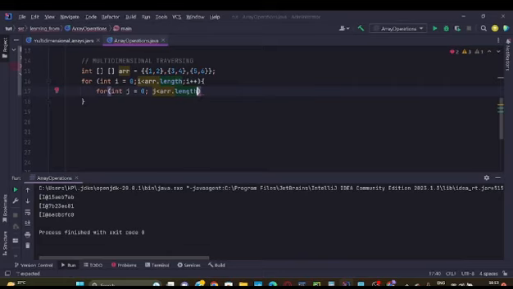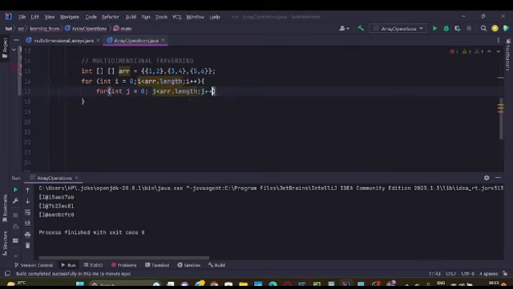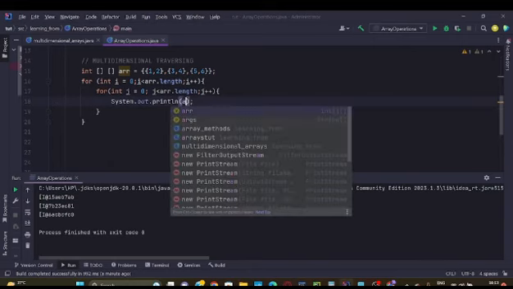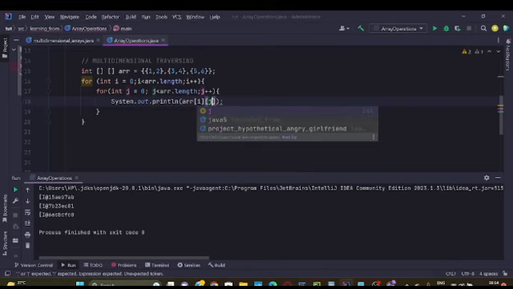Now we are again doing this. Is this going to work? Let's see. And if not, why not? If yes, why yes? These are all the questions which we should ask ourselves. So here we will do it like this: arr i j.